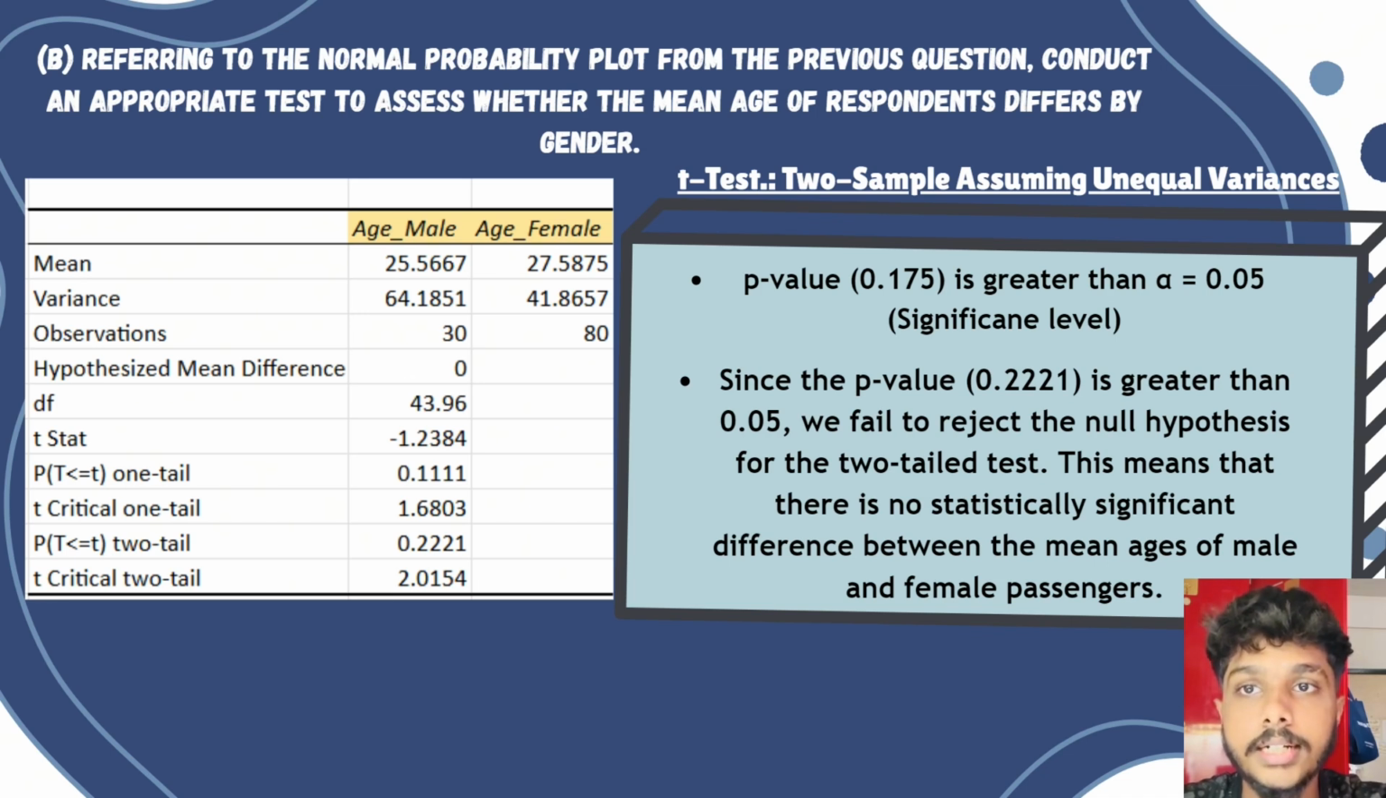0.2221, which is greater than the significance level of 0.05. Since the p-value is higher than 0.05, we fail to reject the null hypothesis. This means there is no statistically significant difference in the mean ages of male and female respondents.